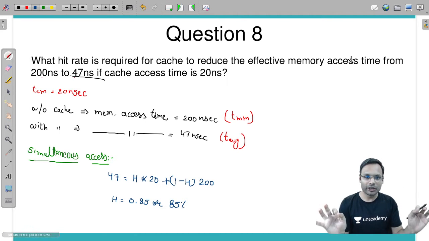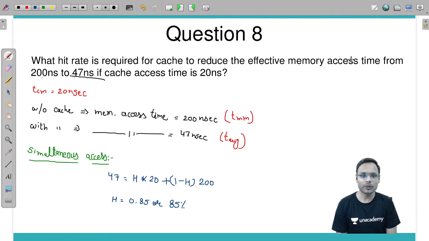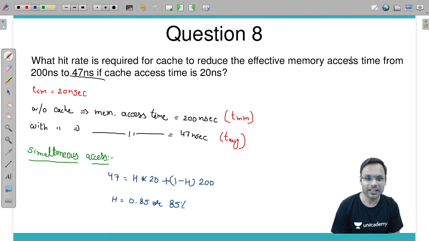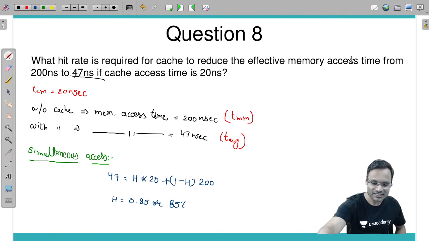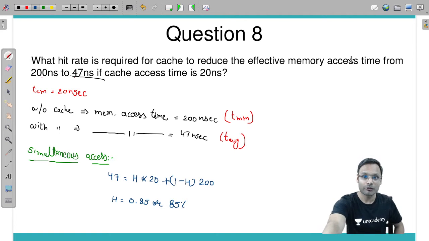Clear? Everybody, are you clear about this? Yes or no? Let me know so that we can go further and solve the questions now. Let's see further, there are so many questions. Exactly. Yes, correct, perfect. Amazing.